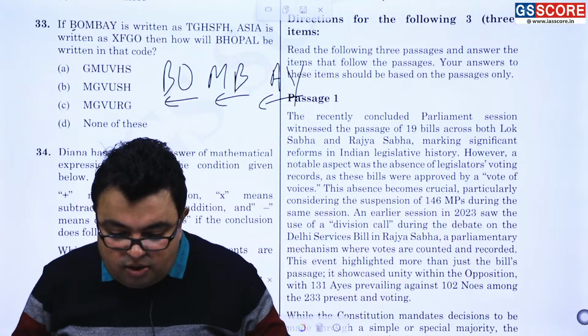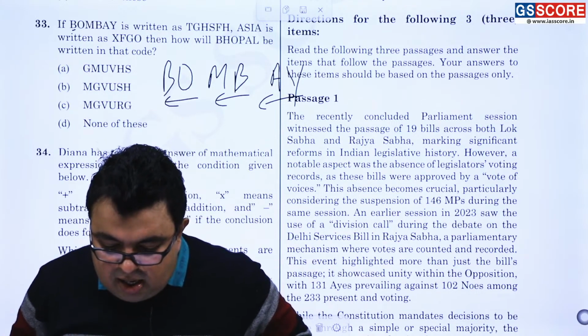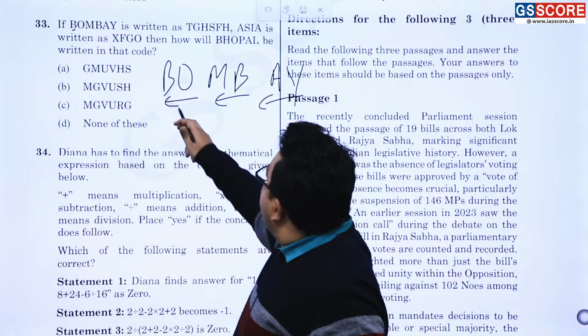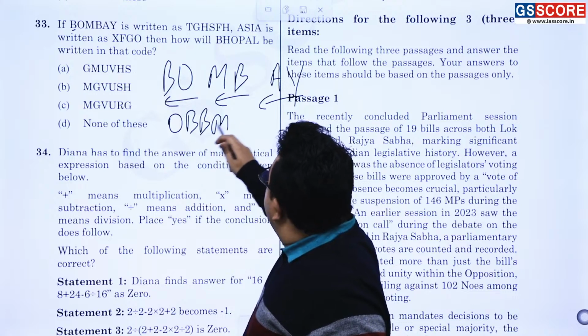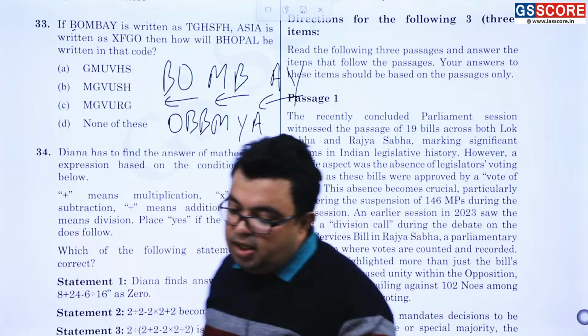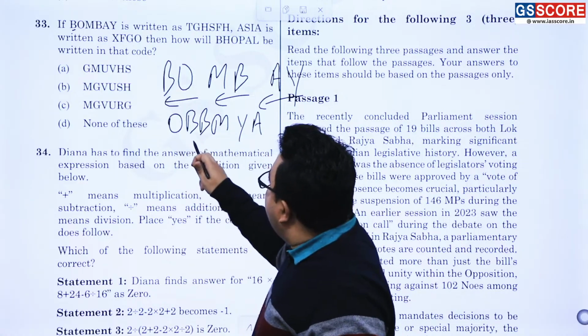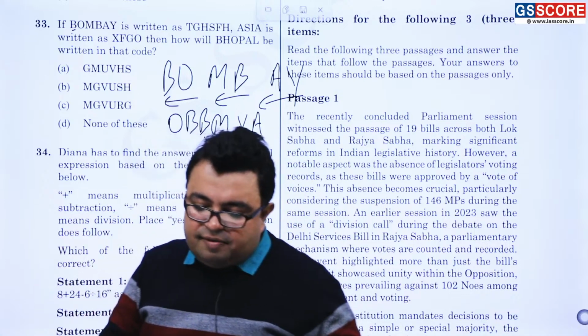Here the thing is what? The thing is like BO has become what? OB, reverse. This is BM and this is YA. And now it is being done what? Plus 5 plus 5 plus 6 plus 6 and plus 7 plus 7. This question is medium to difficult level question.